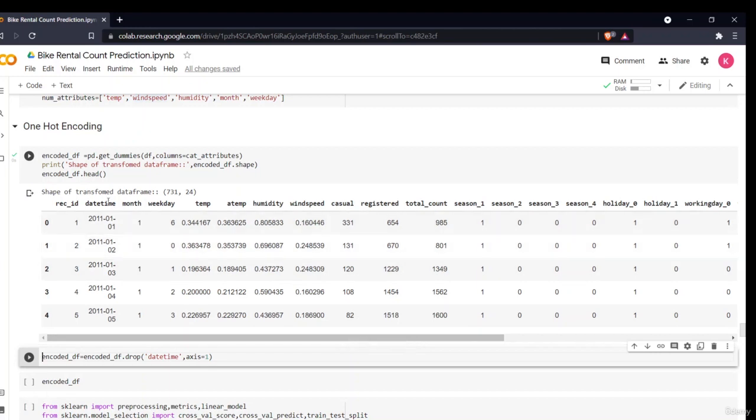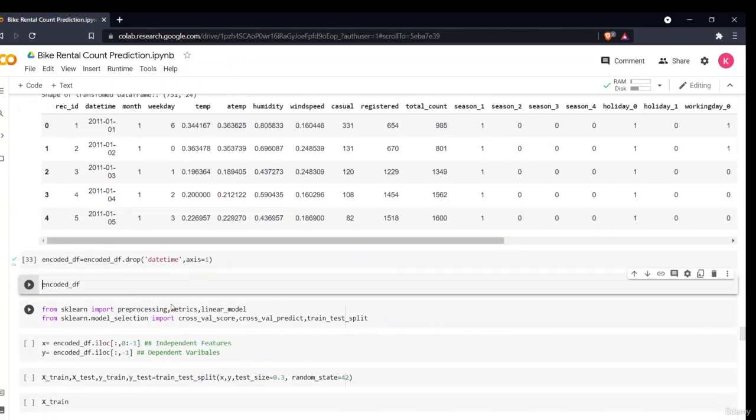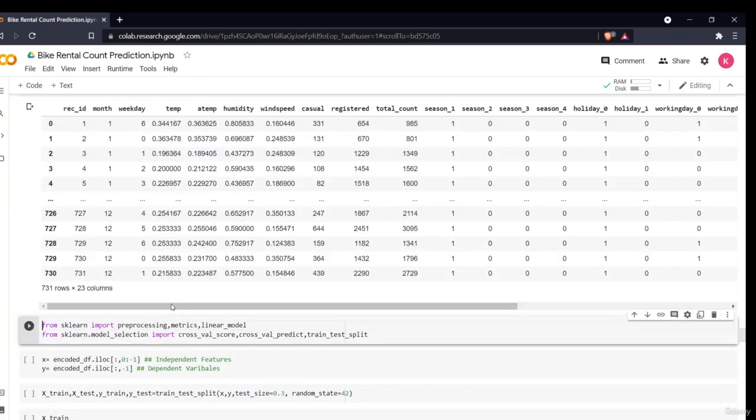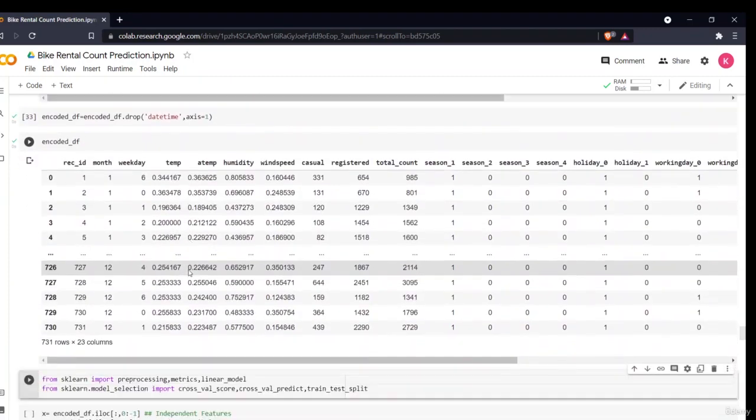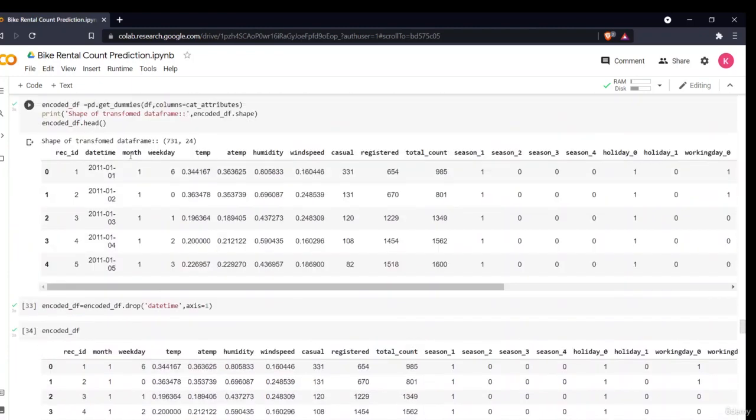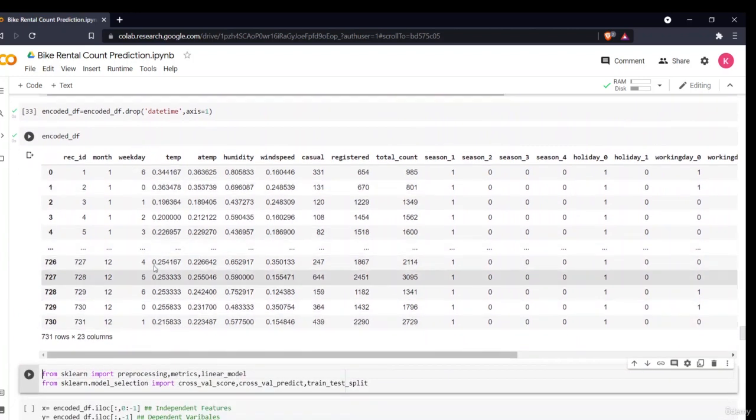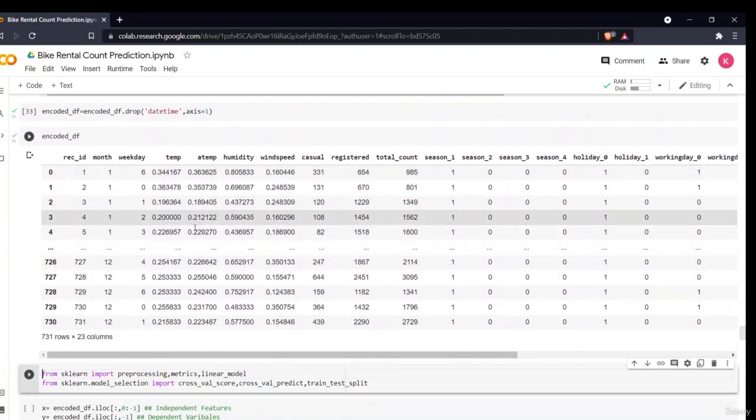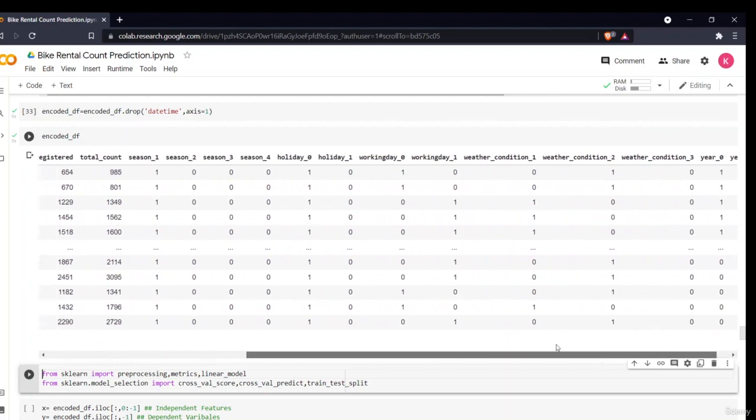Now I'll be removing this date time. We don't require it, it is of no use. So let us see our encoded df, that is our final df, in which all the different things are present: the id, month, weekday. We have already extracted the weekday and the month from date time, so we didn't require it. We dropped the date time variable and have all the other things as one hot encoded dummy variables.